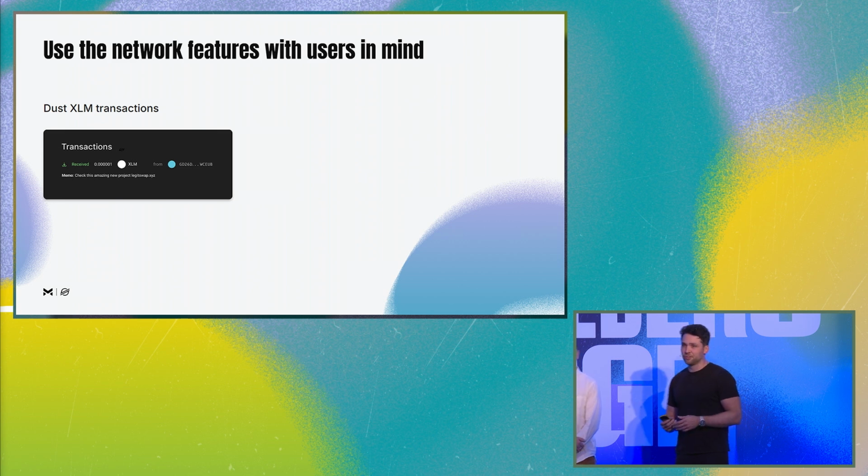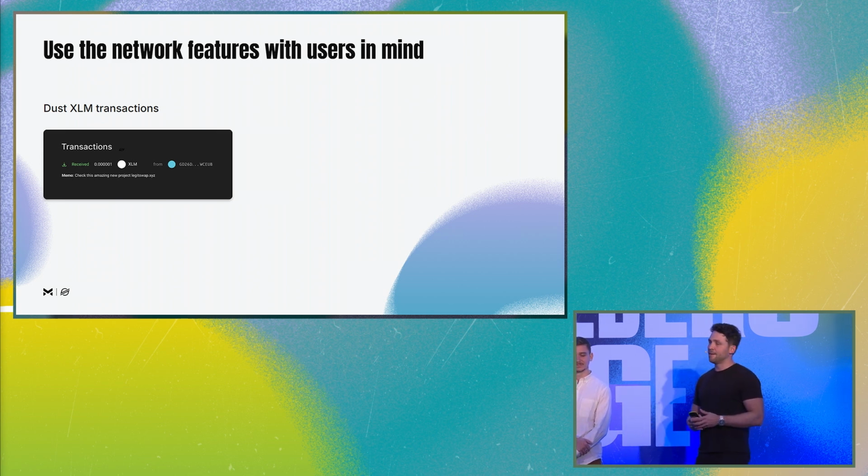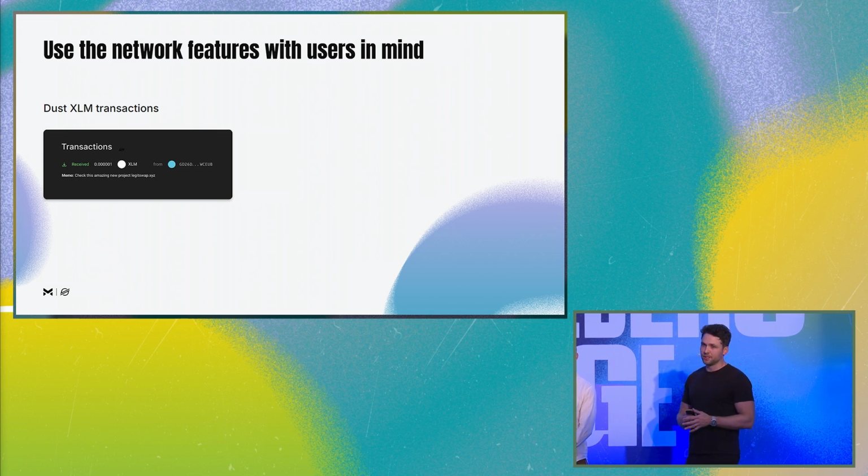So a few examples. Transactions on Stellar are super cheap. We have trust lines, so you can't receive any asset you want, except for lumens. So you can receive lumens in your wallet, and you can set a memo field.